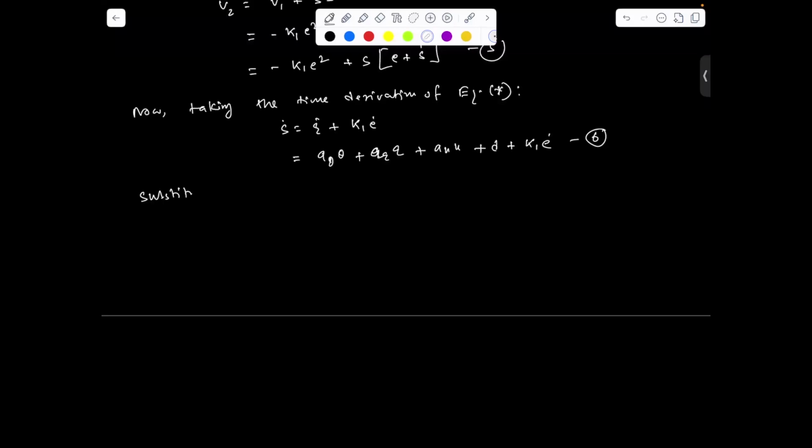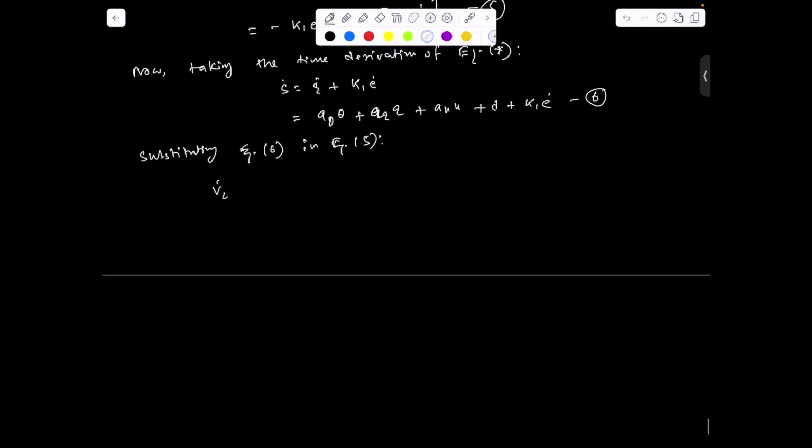Substituting equation 6 in equation 5, we have V2 dot equal to minus K1 E square plus S into E plus A theta theta plus AQQ plus AUU plus disturbance plus K1 E dot.